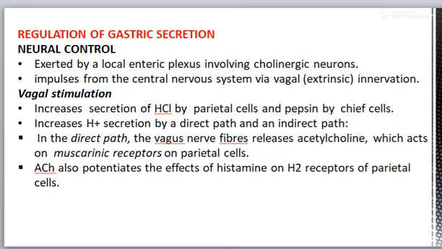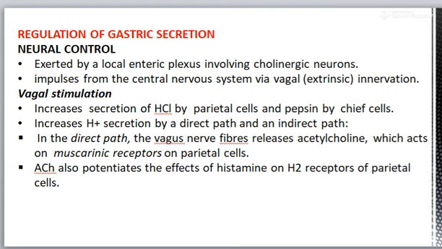Now regulation of the gastric secretion. Neural control is there. It is carried by the local enteric plexus that involves cholinergic neurons, and impulses come through the vagal innervation from the central nervous system.